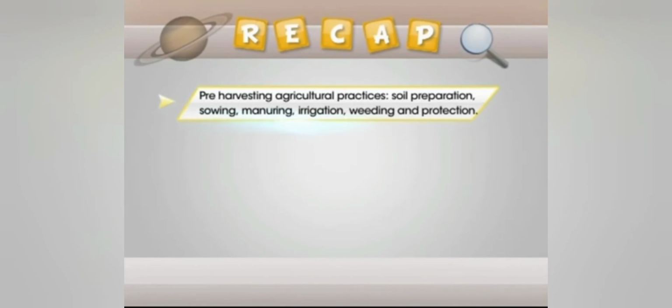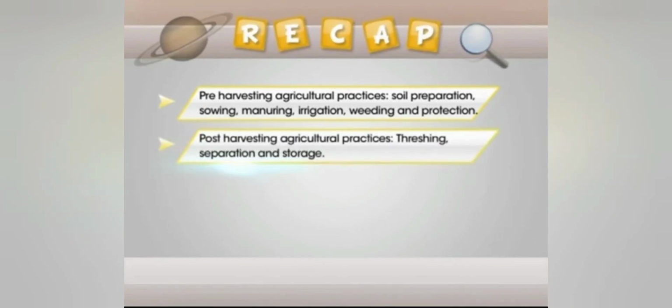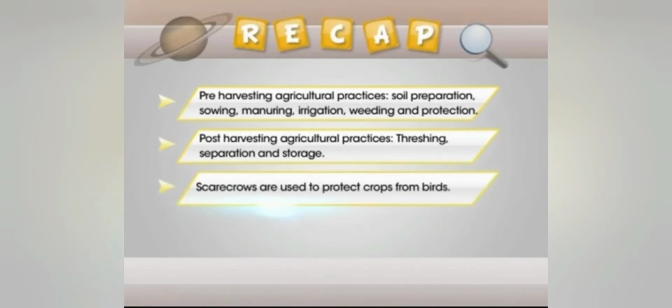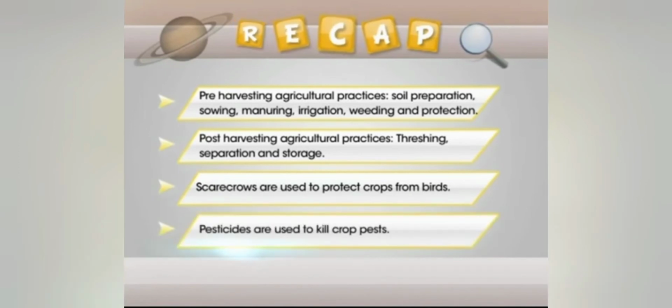The various agricultural practices which are employed during cultivation of crops are preparation of soil, sowing, manuring, irrigation, weeding, crop protection, harvesting, threshing, separation and storage. Scarecrows are used to protect crops from birds. Pesticides are used to kill crop pests.